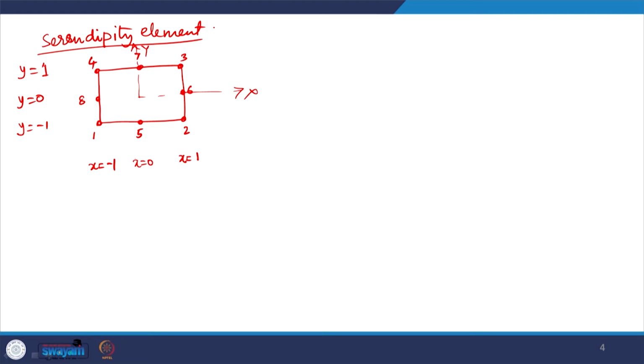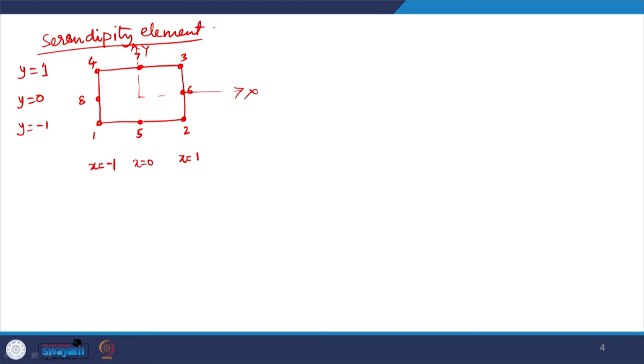What is done here is it is easier to visualize the interpolation functions for mid side nodes 5, 6, 7 and 8, in the sense that these interpolation functions have to be 0 on, let us say N5 has to vanish on these 3 lines, and then it has to take unit value at node 5.